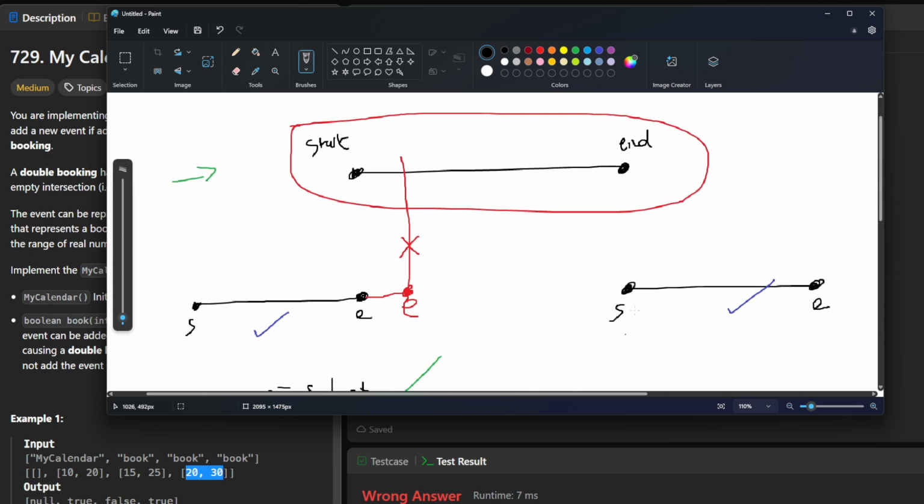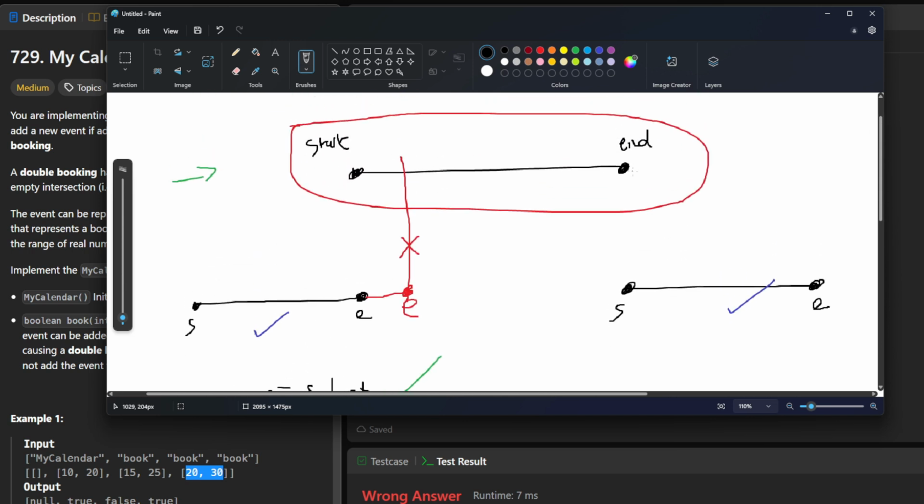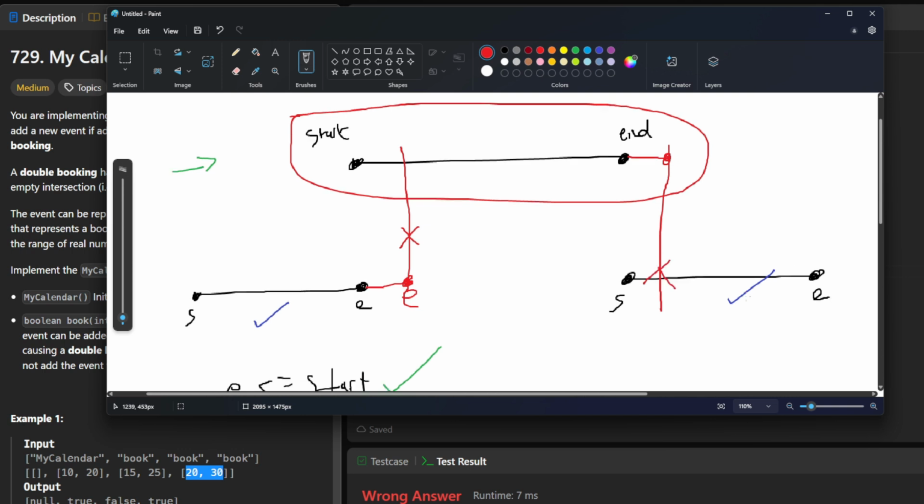And the same for the right hand side. There's another case where our new start value can fall after an existing end value, or where our start is greater than the end value, which is not what we want. If it overlaps, then we have another calendar collision, and we can't have that.